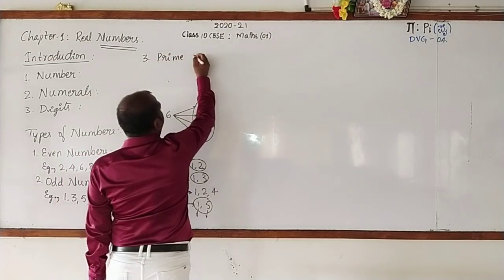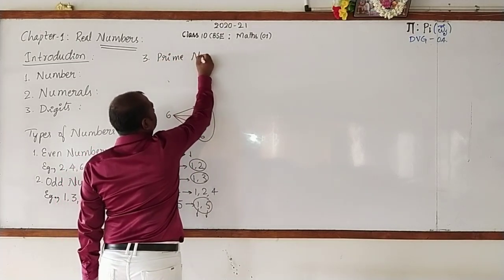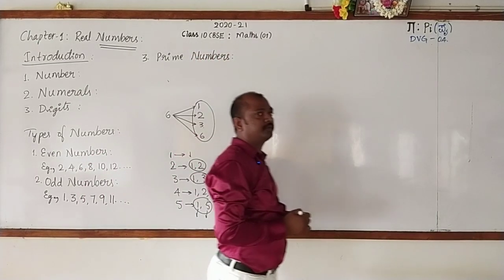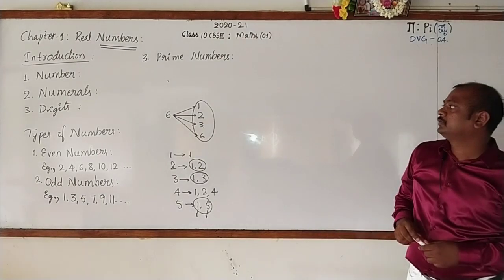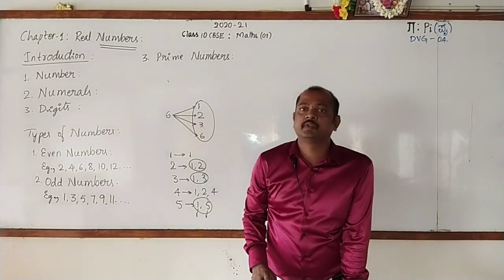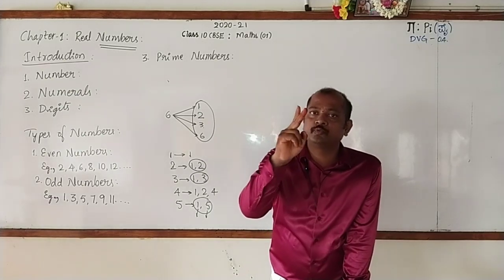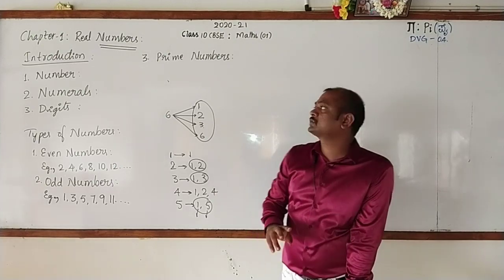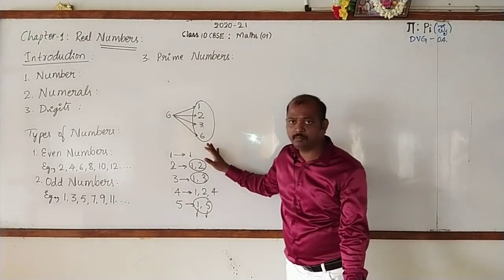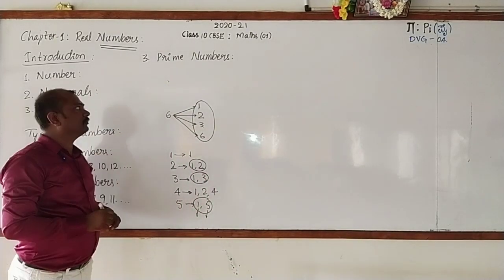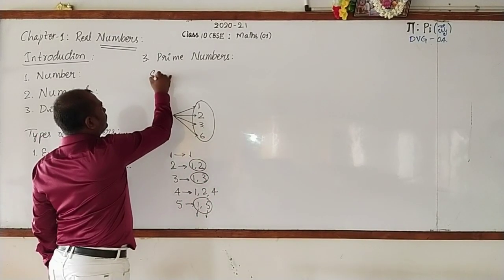Prime numbers, or simply we can call them primes. Once again I tell the definition: a number which has 2 factors only, that is 1 and the number itself, is called a prime number. Examples for prime numbers.